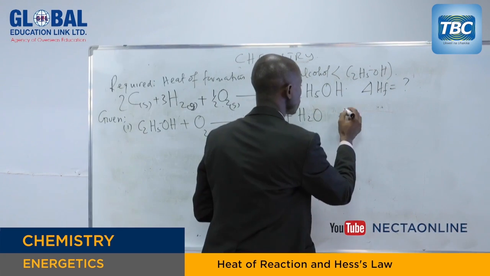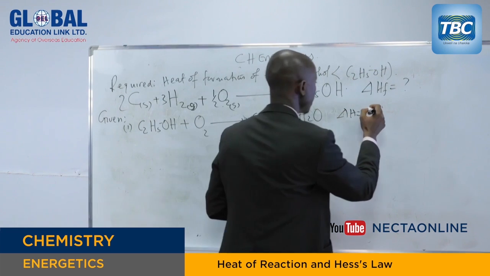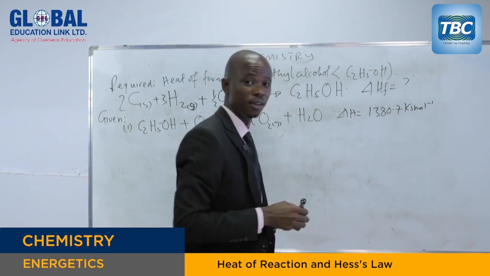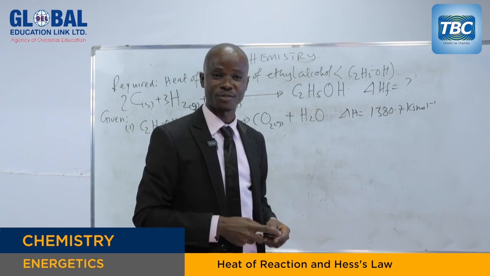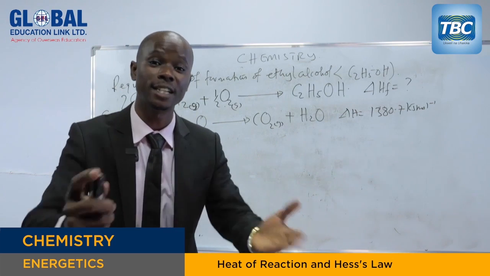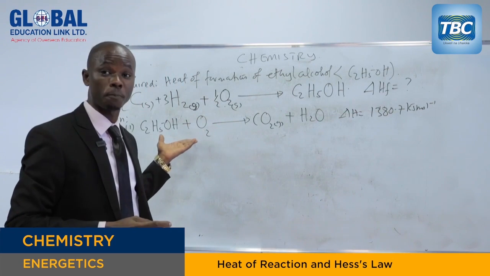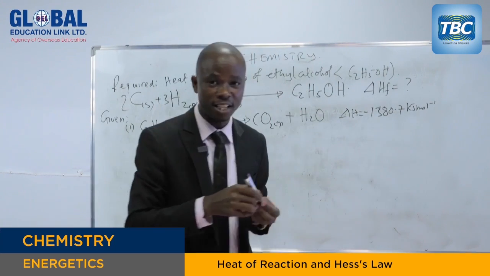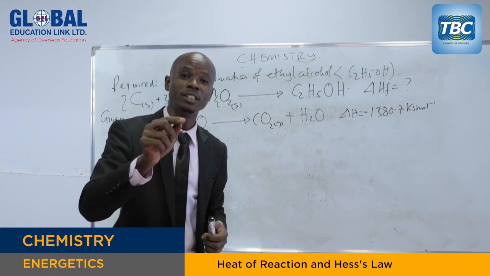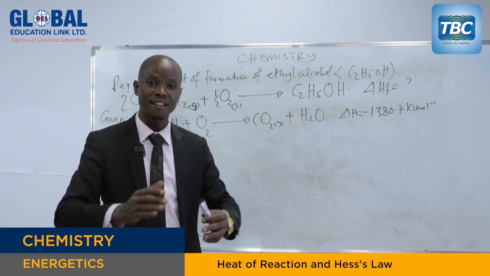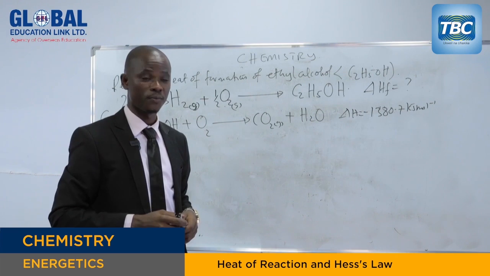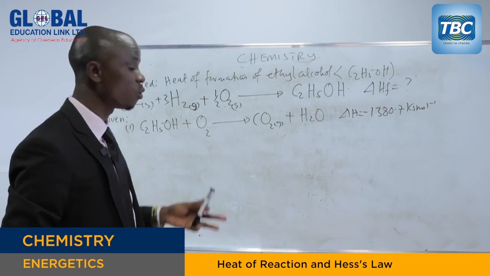So the enthalpy change for this reaction is given as 1,380.7 kilojoules per mole. But my dear students, this data is given as positive. But this is a combustion in question. As I told you, combustion is the heat released. So this is a purely exothermic process. So you have to put a negative here. That was a technique for this question. So as I told you in the beginning, don't just rush to solve the problem. You first have to think, what are the techniques present in the given questions? So that is number one. After that, you balance the equation.